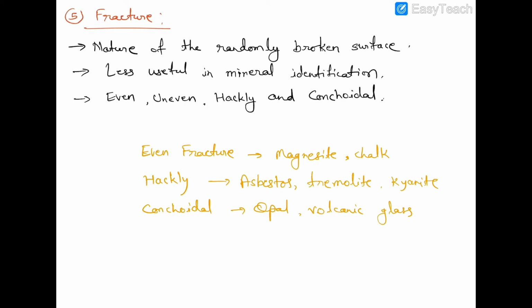If the broken surface of a mineral is very irregular, like the end of a broken stick, it is called Hackly fracture. If the broken surface is smooth and curved, it is called conchoidal fracture. If the curved nature is less prominent, it is called subconchoidal fracture.